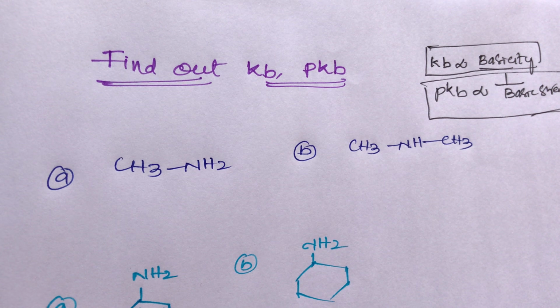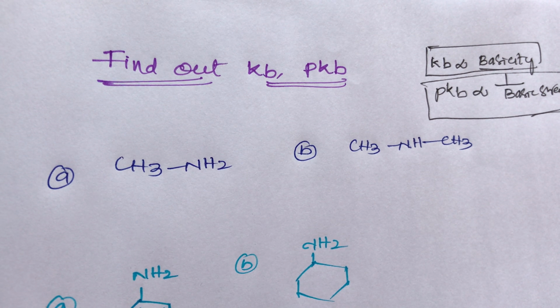And this is the most important point, students. Compounds with more basic strength always have a lower pKb. Remember, more basic, that is strong basic strength compounds, have less pKb. That means pKb is inversely proportional to the basic strength.